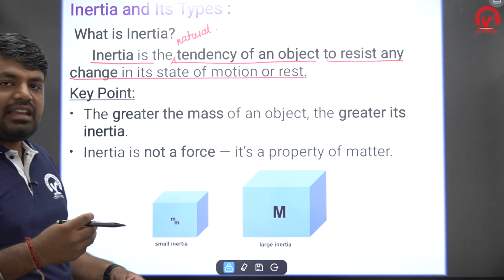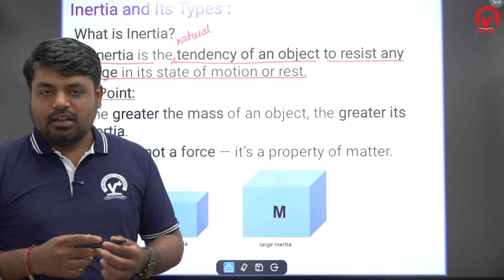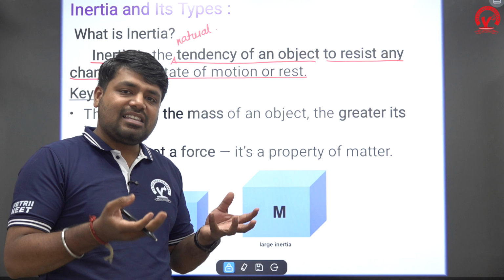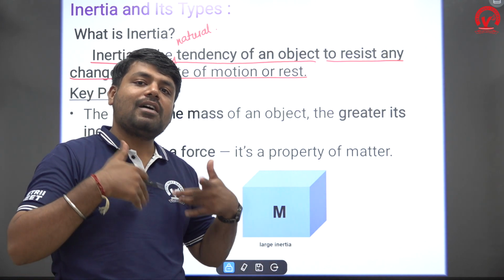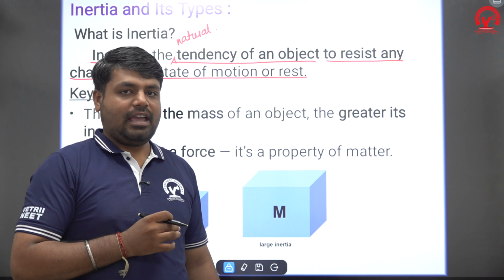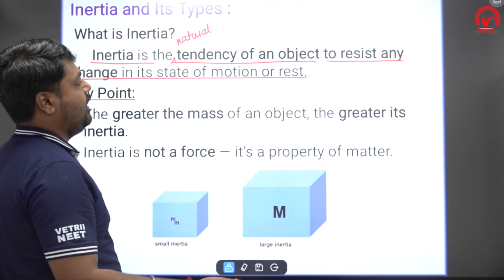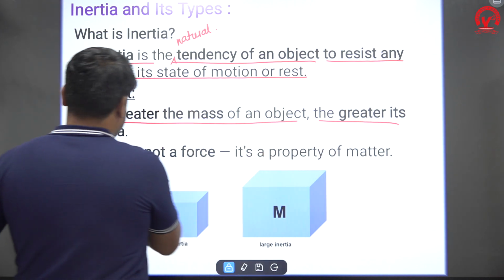Every object has some resistance to move. That resistance depends upon whom? The mass of that respective object. That resistance is called what? Inertia. So the greater the mass of the object, the greater its inertia.